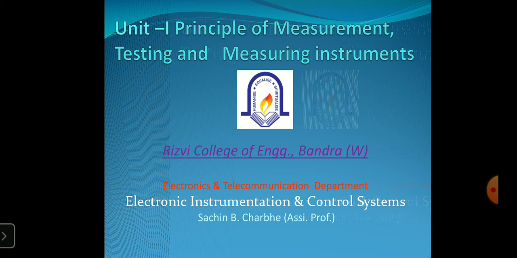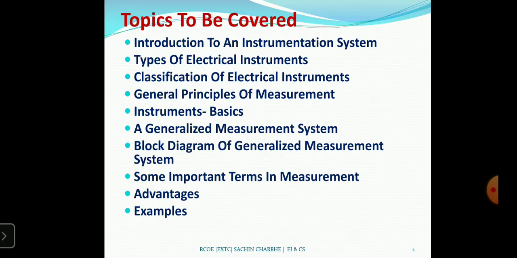Electrical measuring instruments are commonly used for measurement of current, voltage, power, energy, frequency, and power factor, as explained earlier. In studying these, the important points are construction, working principles, advantages and disadvantages. Then the first unit is the principle of measurement, testing and measuring instruments. Before starting our actual syllabus, the topics to be covered.